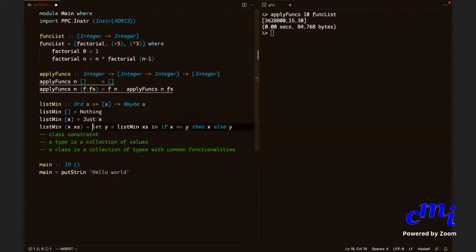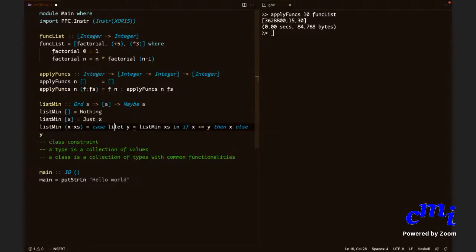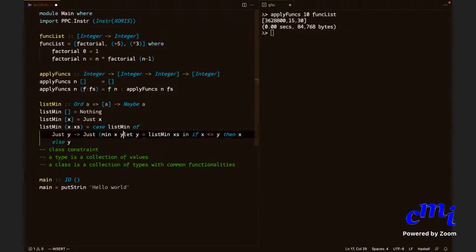And in this case, you will say case listMin of Just y, which means that you will return Just of min x y. Actually, you can use the function called min x y. Min is a function that is provided by any type that belongs to the class Ord.